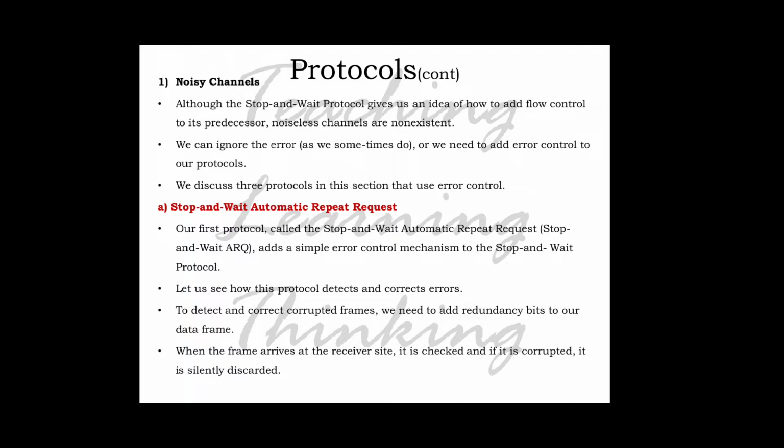To detect and correct corrupted frames, we need to add redundancy bits to our data frame. We have already discussed what error control is and how we can correct frames when they are corrupted. When the frame arrives at the receiver side, it is checked, and if it is corrupted, it is silently discarded. That is happening on the receiver side.